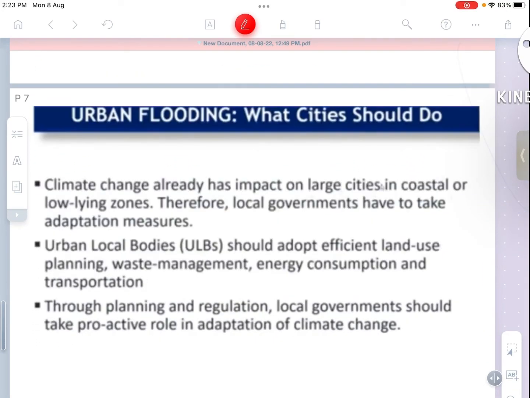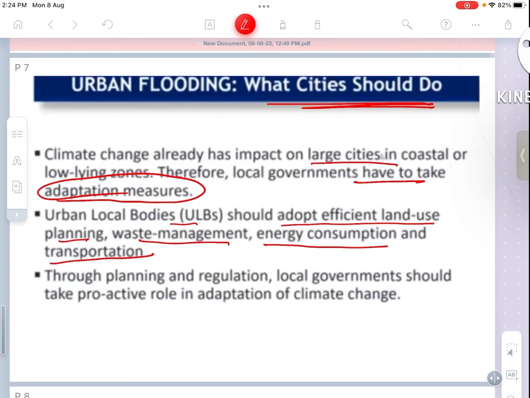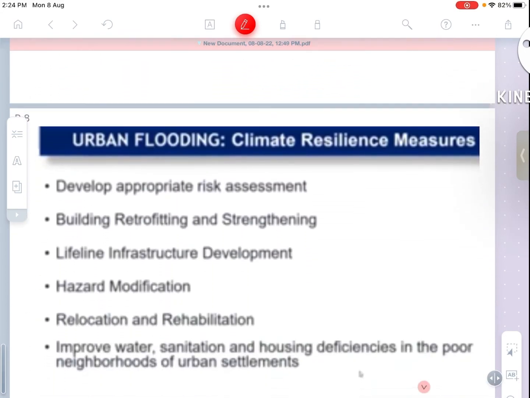And next is what cities should do. Climate change already has impact on large cities in coastal and low-lying areas. So the local government and the central government have to take adaptation measures. Urban local bodies should adopt efficient land use planning, waste management, energy consumption and transportation. Through planning and regulation, local government should take a proactive role in adaptation to climate change.